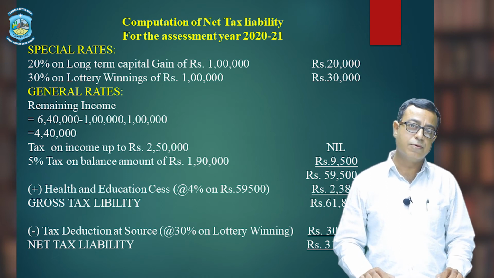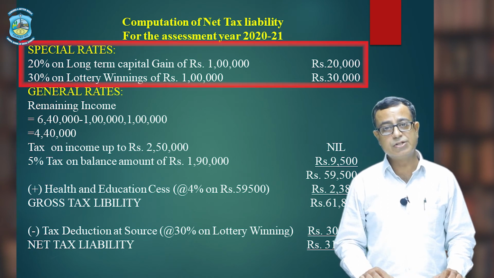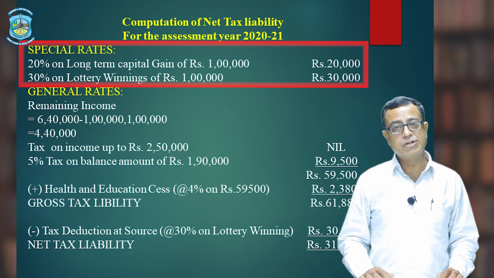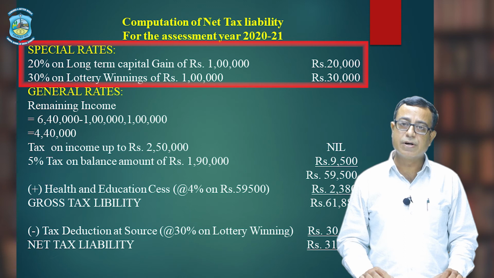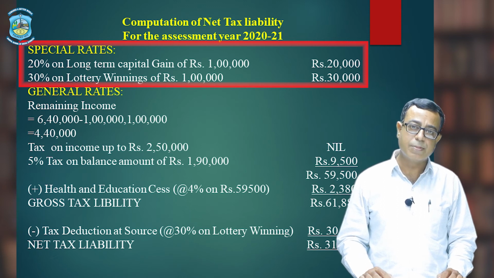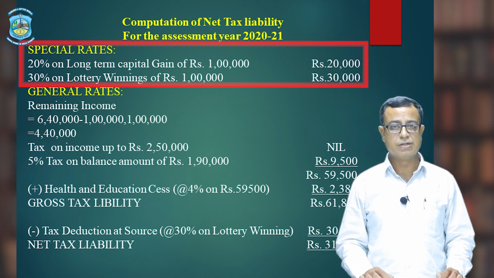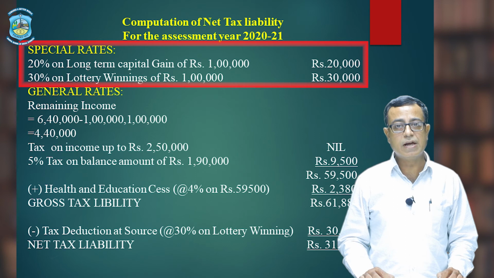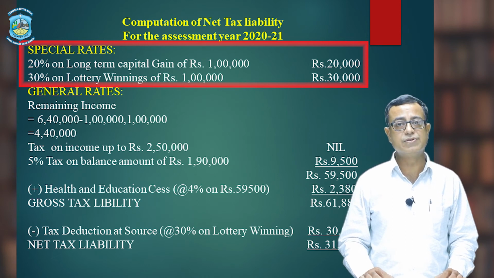First of all, we have to charge tax on the basis of special rates that we already discussed. Special rate is applicable on long term capital gain, it is 20%. So, 1 lakh is the long term capital gain and 20% of 1 lakh will give you rupees 20,000. Next special rate will be applicable on casual income. Yes, we have also one casual income of Mr. Sharma, that is lottery winning, that is also amounting to rupees 1 lakh. So, 30% of 1 lakh will give you 30,000 rupees.